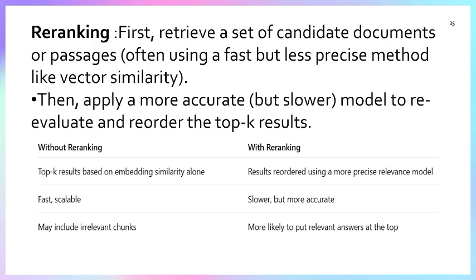Now let's compare with re-ranking. Without re-ranking, the top K results are based on embedding similarity alone. But once we apply re-ranking, results are reordered using a more precise and relevant model. Without re-ranking, it's fast and scalable, but once we apply re-ranking, it's slower but more accurate. Without re-ranking may include irrelevant chunks, but once we apply re-ranking, it's more likely to put the relevant answer at the top.